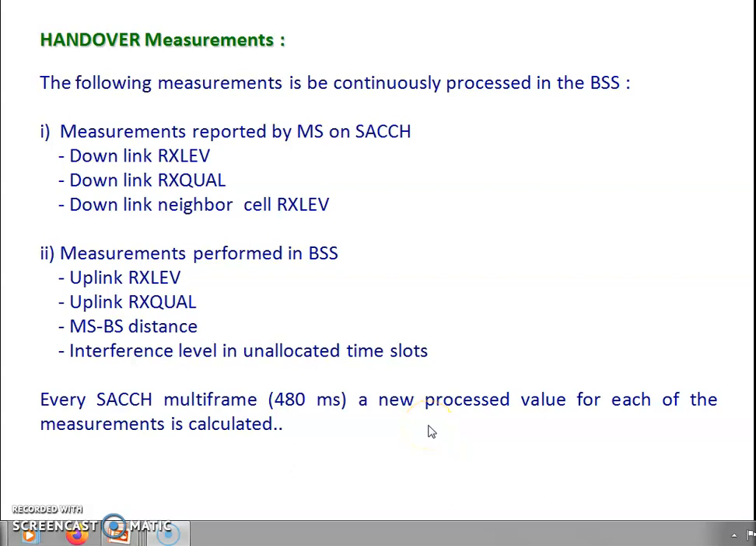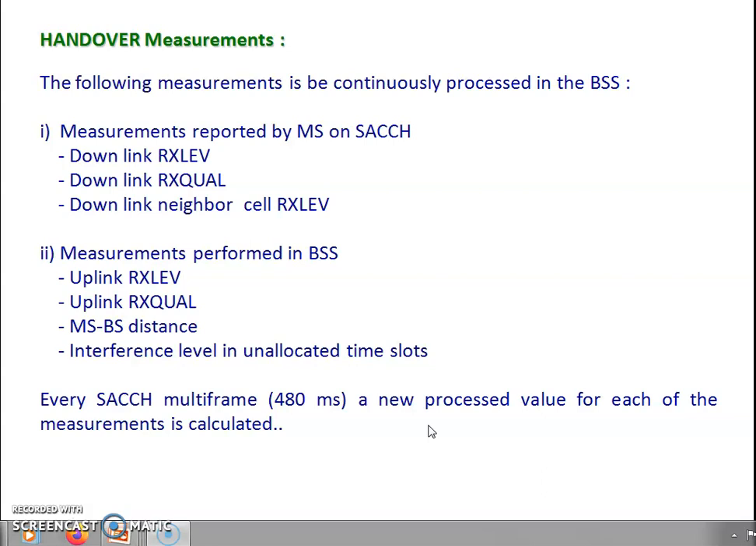Dear students, last video I was talking about the handover mechanism, where I told you there can be two basic types of handover. One is mobile station associated and another one is network associated. In both cases, it is very essential that the mobile station measures the signal level, signal strength, and based on that, the information can be forwarded to the BSS and MSC, and decisions can be taken whether to hand over to the new cell site or new BTS or not.